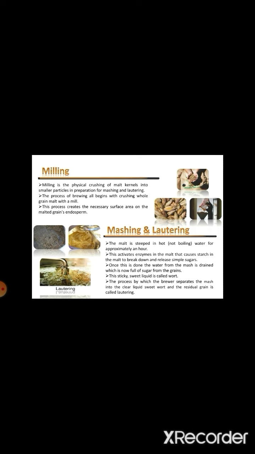Mashing is steeping the malt in hot water, not at boiling point but in hot water for approximately an hour, and this activates enzymes in the malt that convert the starches into simple sugars. The sticky, sweet liquid portion with that sugar is called the wort, and the separation of the wort from the mash is known as the lautering process.